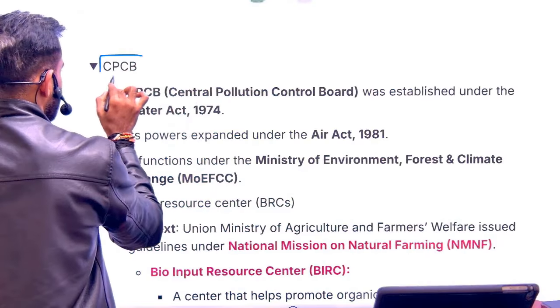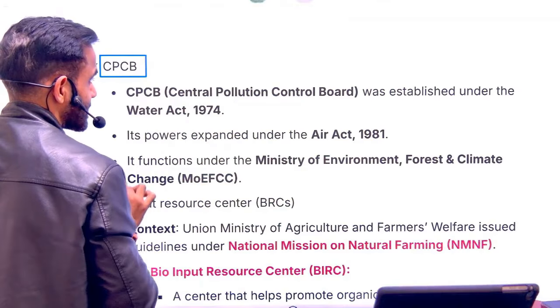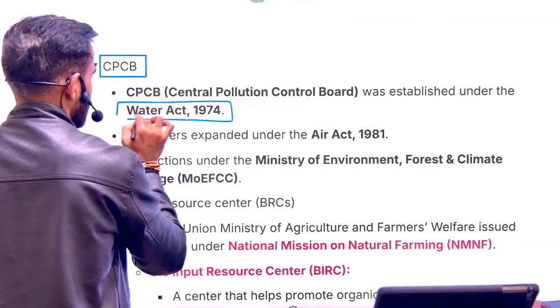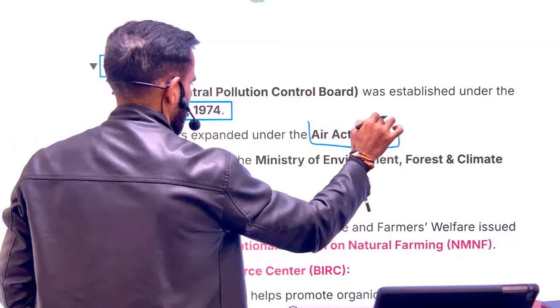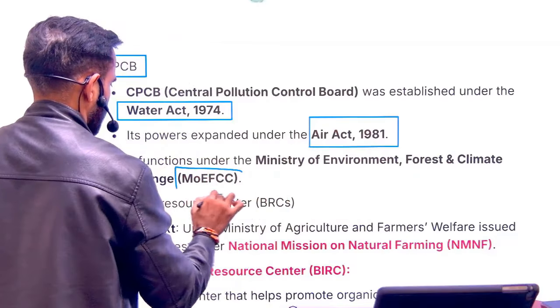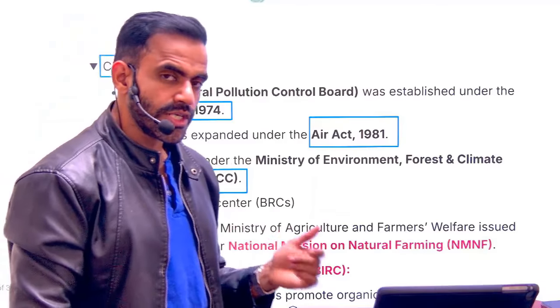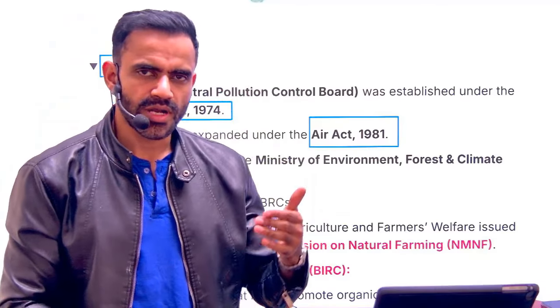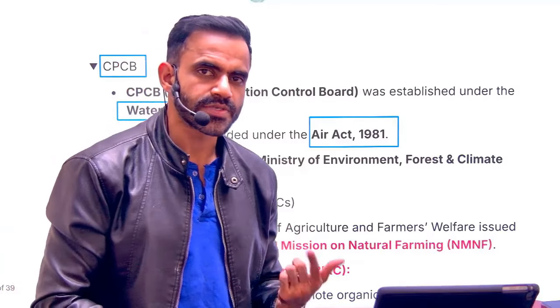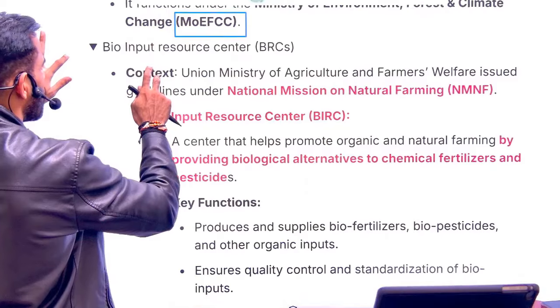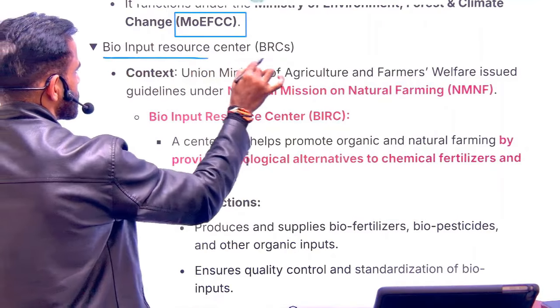So, what is CPCB? It is Central Pollution Control Board. It is a statutory body which is set up under Water Act, and it is given power under Air Act as well. And it is under Ministry of Environment, Forest and Climate Change. You need to remember the acts because they can directly ask you under which act it was set up and subsequently given power.